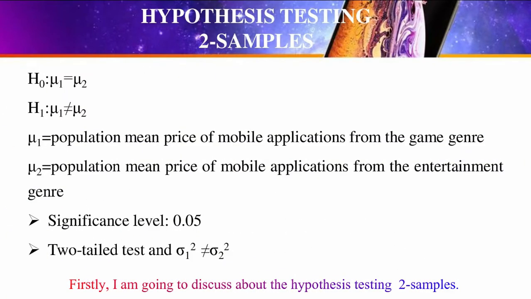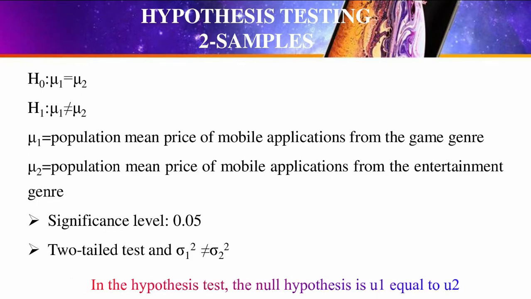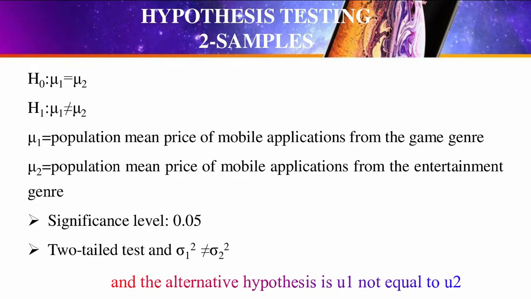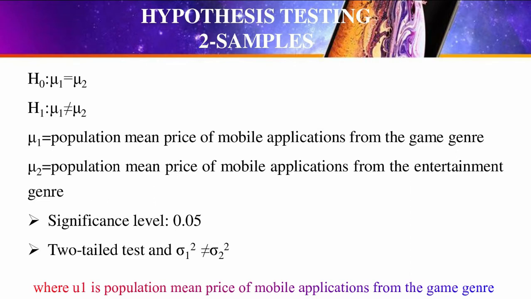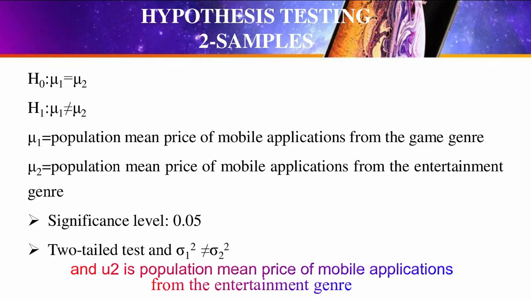Firstly, I'm going to discuss the hypothesis testing two samples. In the hypothesis test, the null hypothesis is mu1 equal to mu2 and the alternative hypothesis is mu1 not equal to mu2, where mu1 is the population mean price of mobile application from the game genre and mu2 is the population mean price of mobile application from the entertainment genre.